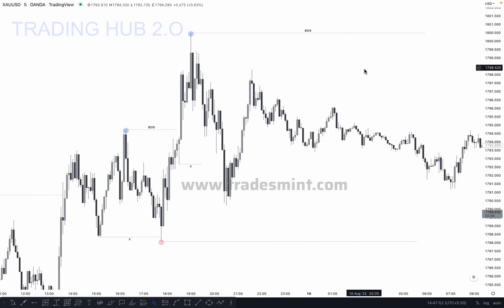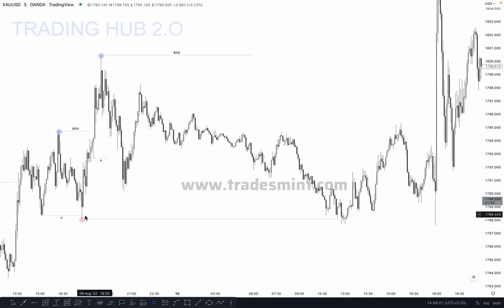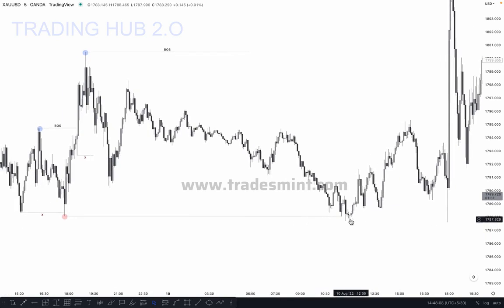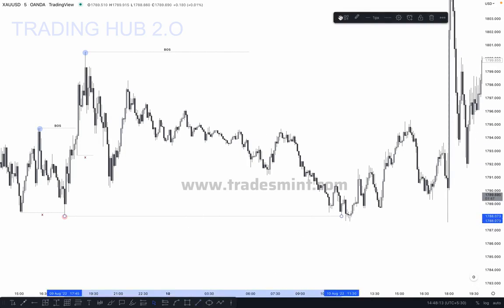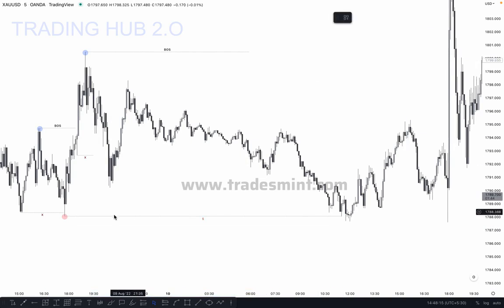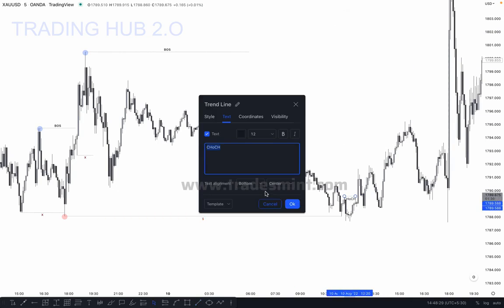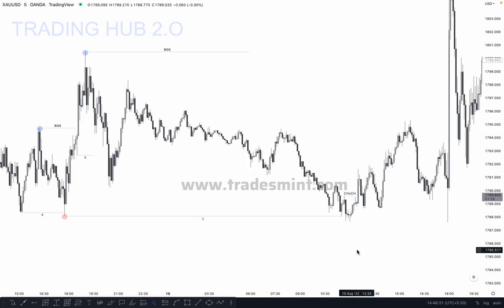So let's see what happened next here. As you can see, market took out the major low but did not close below it, so it means market just swept the liquidity and pushed a higher high. So after taking out this liquidity, or you can say a major low sweep, we can buy after change of character. So where is our change of character? It is here. This is our actual change of character at this point. After change of character, we can buy, correct.